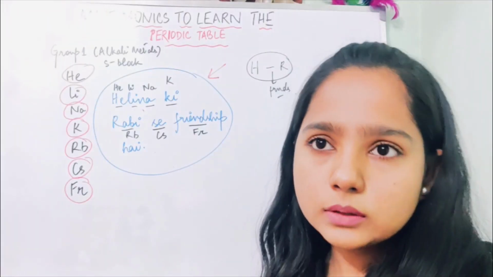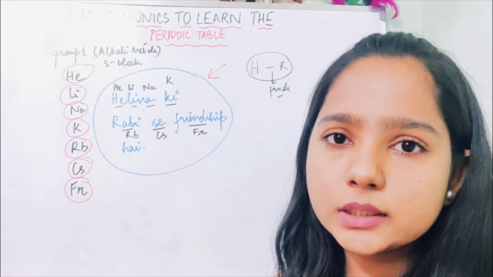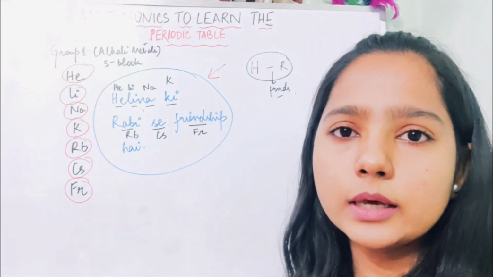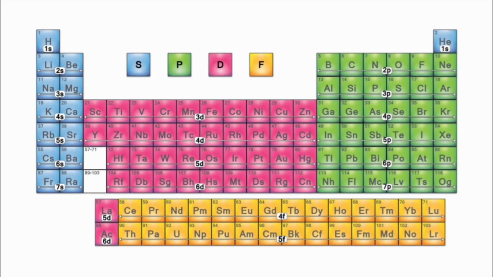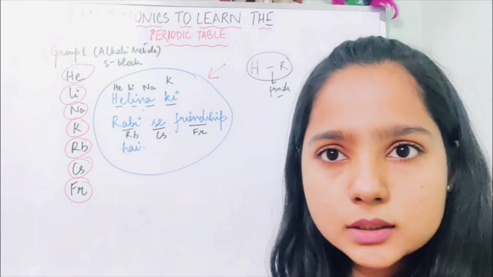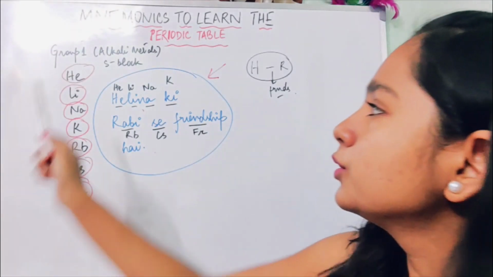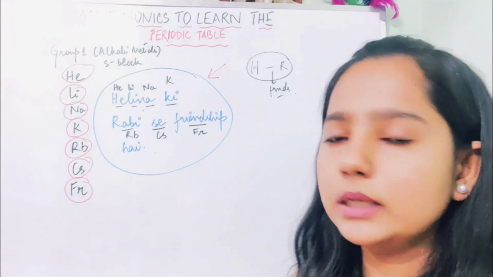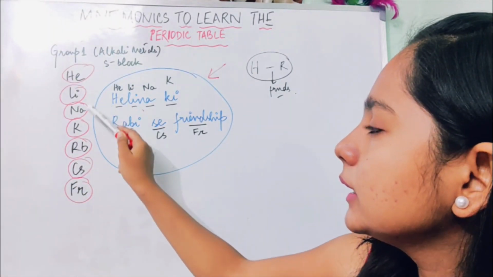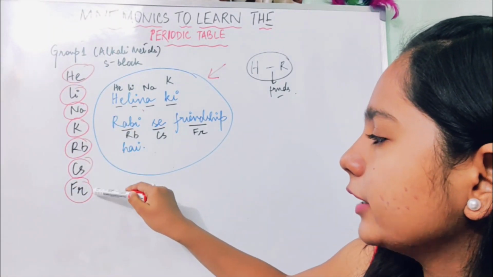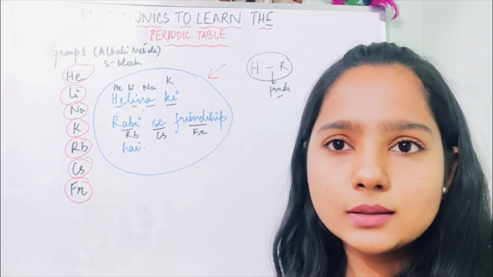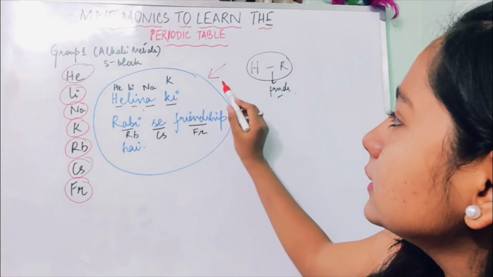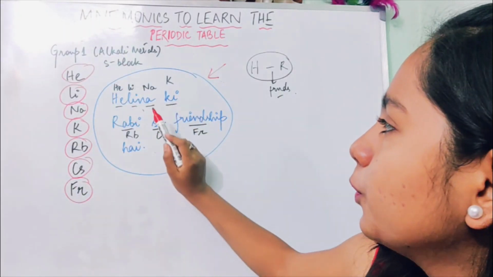So, all of us know the entire periodic table is divided into various blocks: S block, P block, D block, and F block. Okay. So, we are going to start off with the S block. Group 1, the alkali metals, are referred to as the S block. The elements are helium, lithium, sodium, potassium, rubidium, cesium, francium, which we are going to learn in a very easy method. So this is the mnemonic we use to learn this group 1.